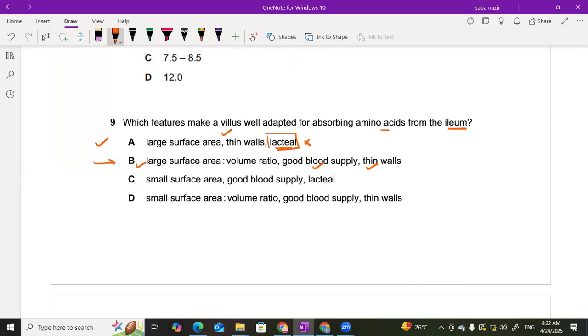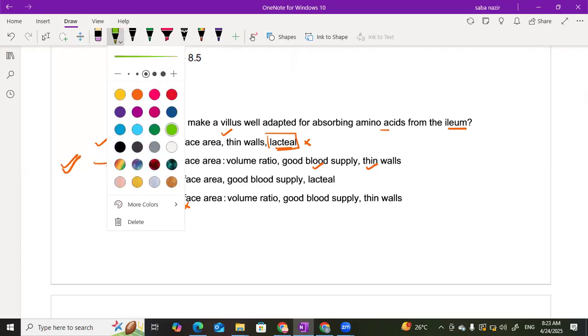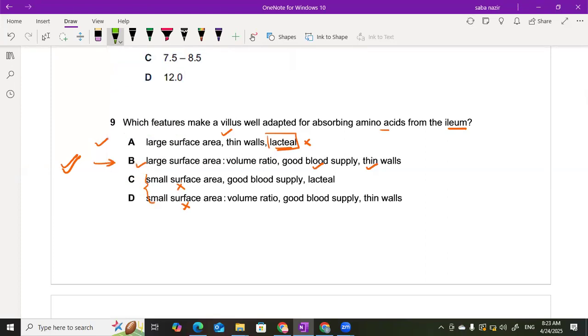This statement makes more sense. A small surface area, these two make the complete statement invalid. So if you want to pick between statement A and B, you are going to pick B as your final answer, not A, because lacteal is irrelevant to the absorption of amino acid.